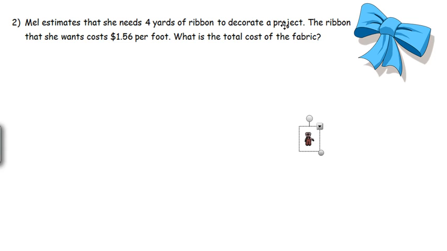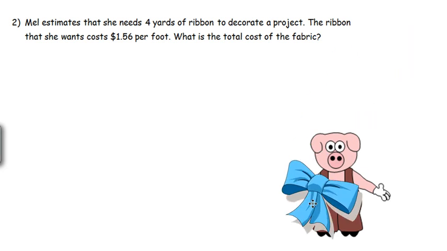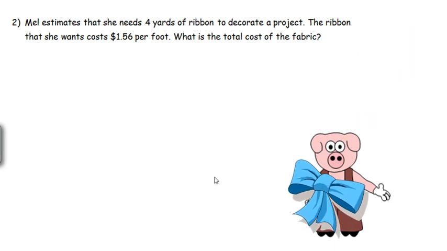So you might think that her project was like a project board because she's doing a science fair. I don't think so. I think her project is she's growing a pig. A pig in overalls. Why does she need a ribbon? Because it makes the pig look pretty. So pretty. Okay, that's why she needs a ribbon.